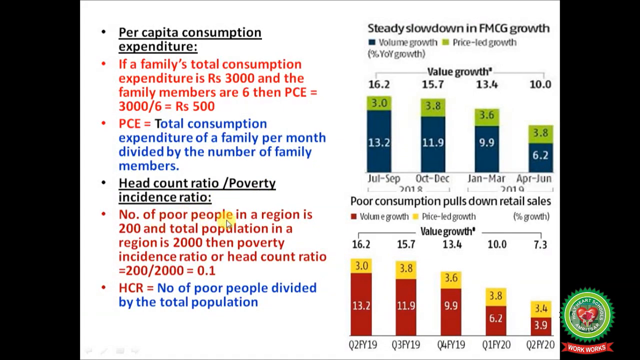Next one is head count ratio or poverty incidence ratio. Suppose the number of poor people in a region is 200 and total population in a region is 2000. Then poverty incidence ratio or head count ratio will be counted as 200 people, that is poor people, divided by the population of that region, that is 2000. So 200 divided by 2000 will give you 0.1. So this 0.1 is the head count ratio, that is equal to the number of poor people divided by the total population.